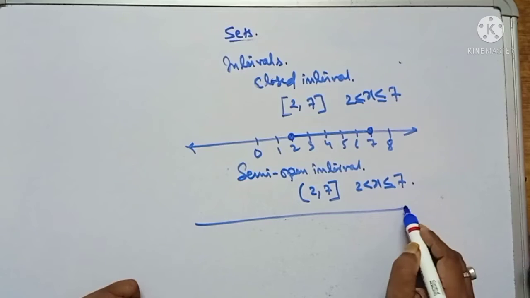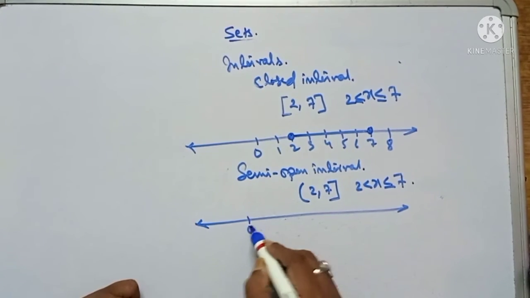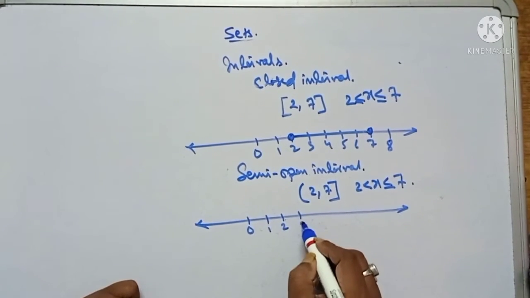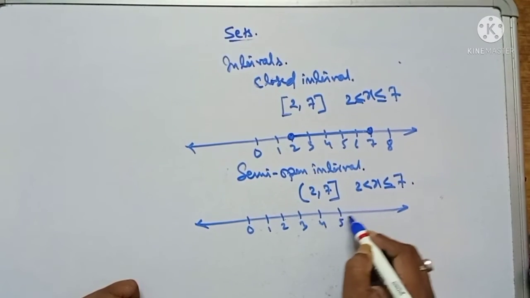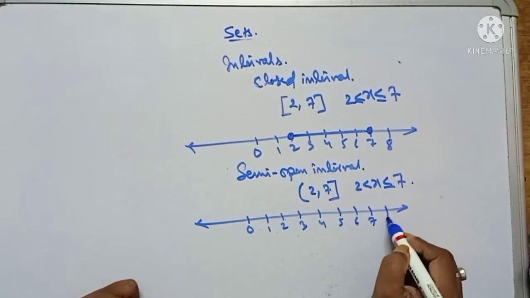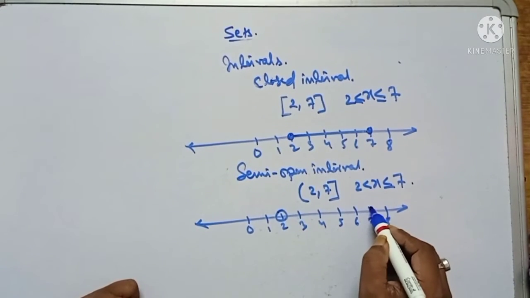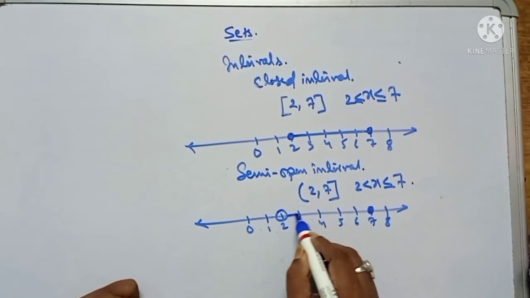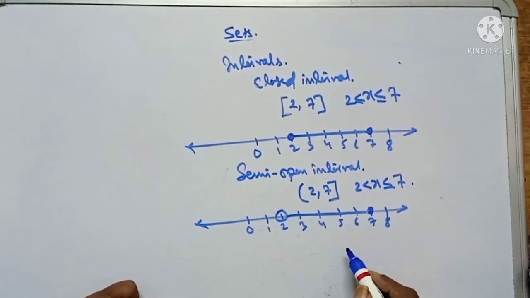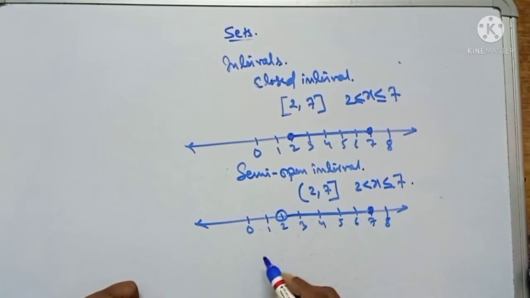On the number line, 0, 1, 2, 3, 4, 5, 6, 7, 8, the point 7 will be filled. This is how we represent left open.